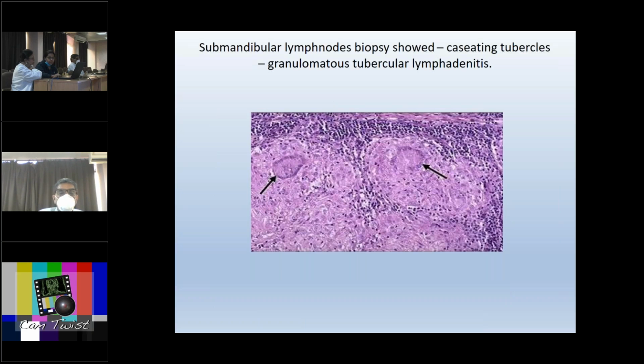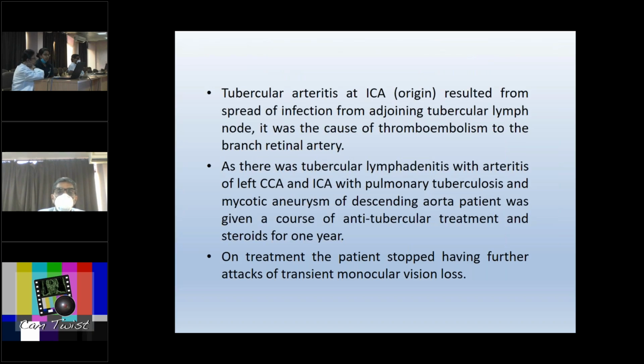We did a biopsy of her submandibular lymph nodes, which showed caseating granulomas typical of tubercular origin. So tubercular arteritis at the ICA origin had resulted from spread of infection from the adjoining tubercular lymph node, and that was the cause of thromboembolism to the branch retinal artery. As there was tubercular lymphadenitis with arteritis of left CCA and ICA, with pulmonary TB and mycotic aneurysm of descending aorta, the patient was given a course of ATT and steroids for 1 year.